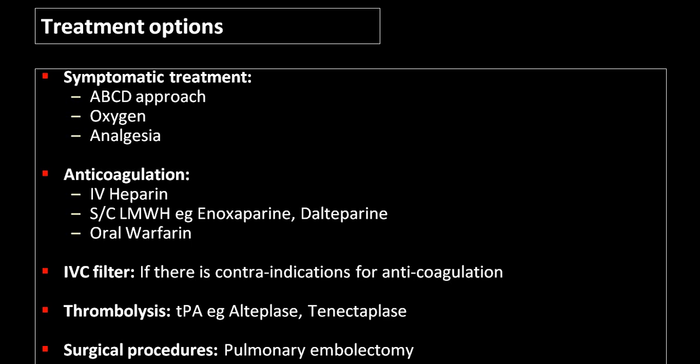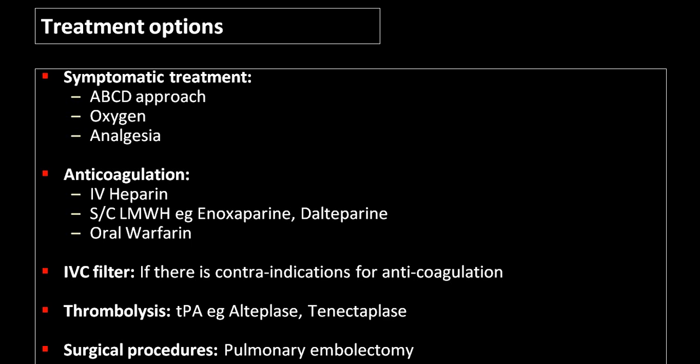These are all the different measures. Symptomatic treatment, ABCD approach: A for airway, B for breathing, C for cardiovascular support, and D for what we call as... sorry, I forgot that. Oxygen, analgesia, anticoagulation like heparin. If I remember, I'll just let you know. Heparin, low molecular weight heparin is more preferred, or you can go for even oral warfarin.